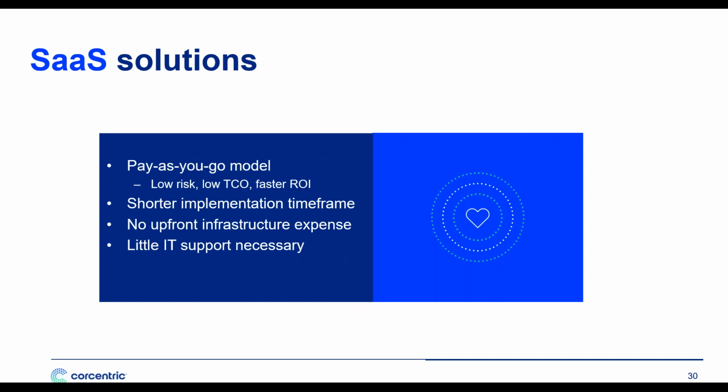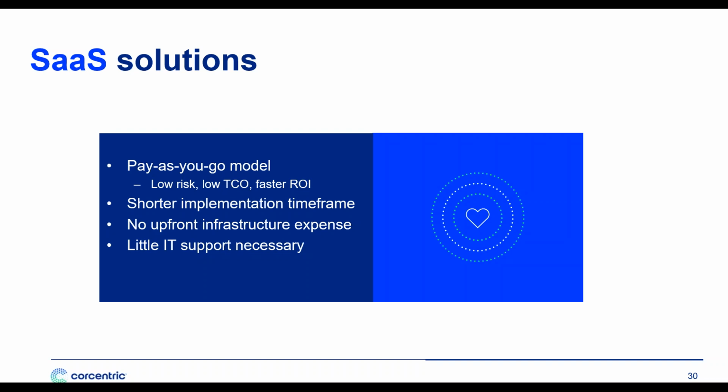And now we get to SaaS solutions. The pay-as-you-go model with low risk, low total cost of ownership, and a faster return on investment than the other models I've just discussed. With a SaaS solution, there's a shorter implementation time frame. There's no upfront infrastructure expense, and it requires little IT support.